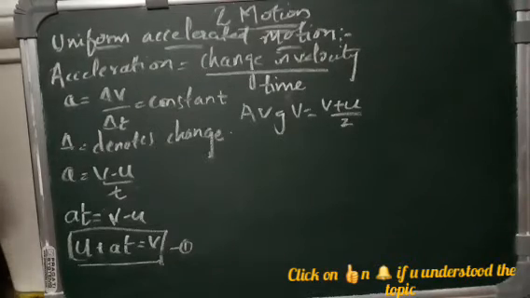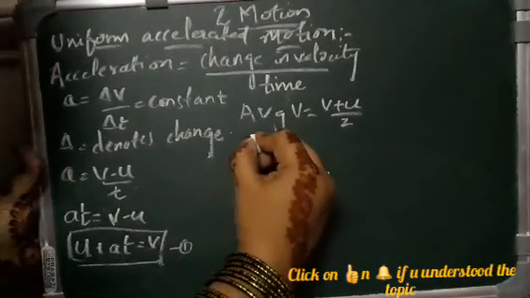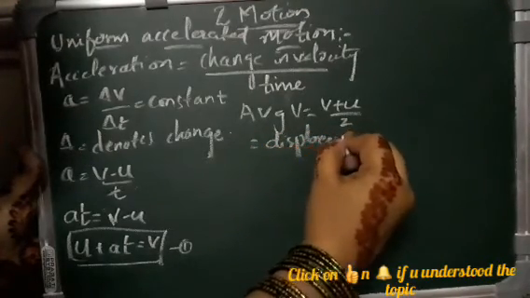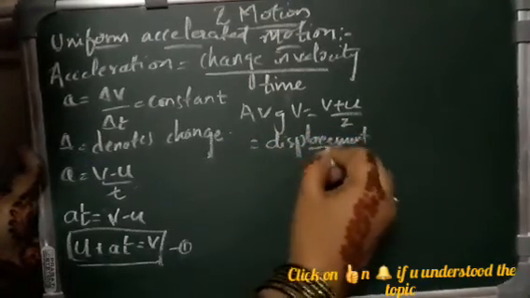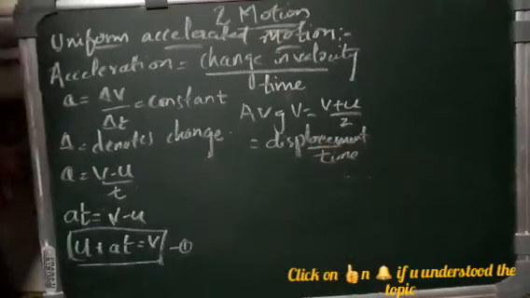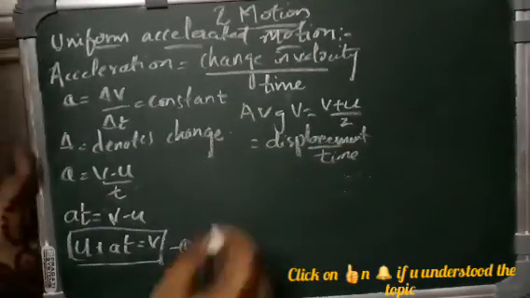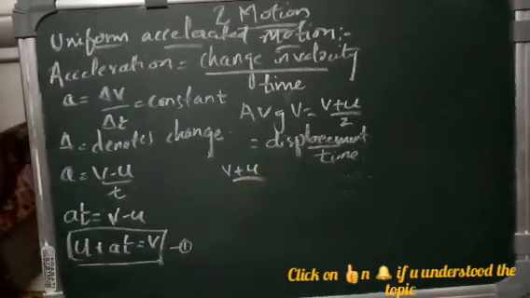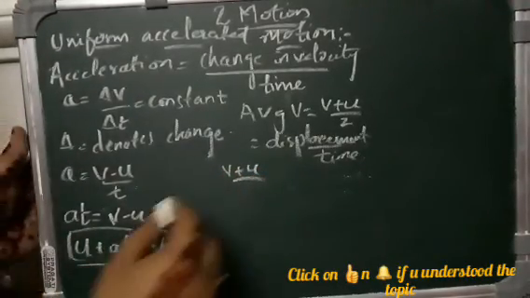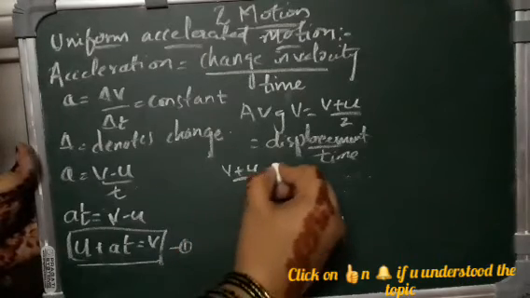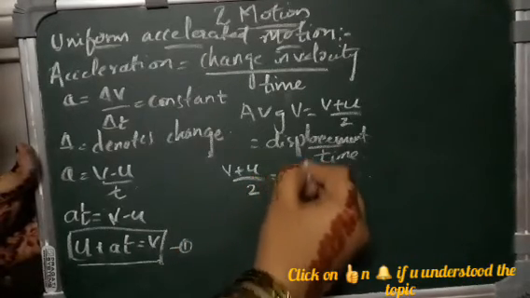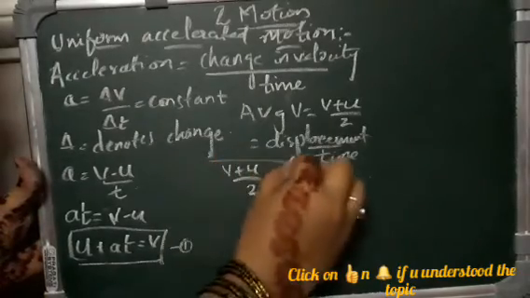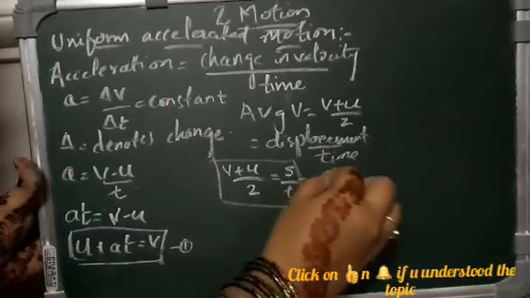So we substitute: (v plus u) by 2 is equal to displacement by time. We will take this as the second equation.